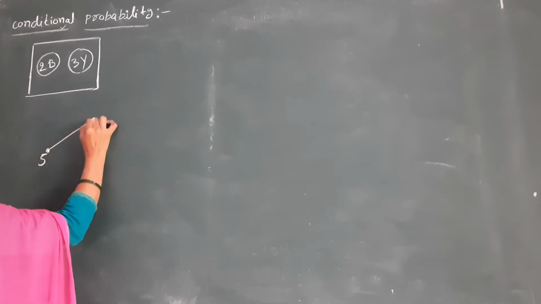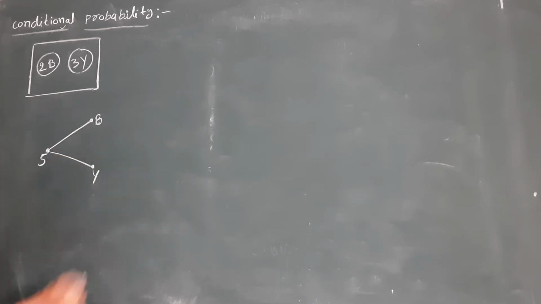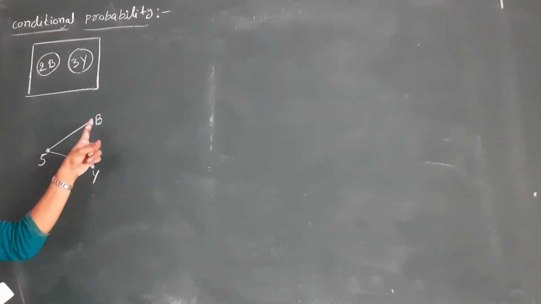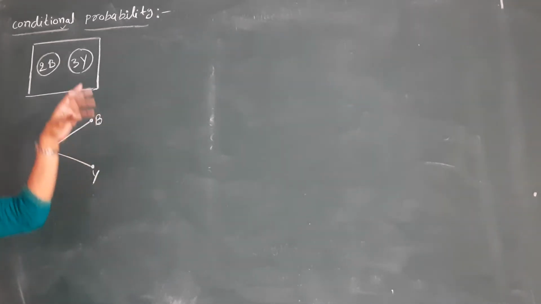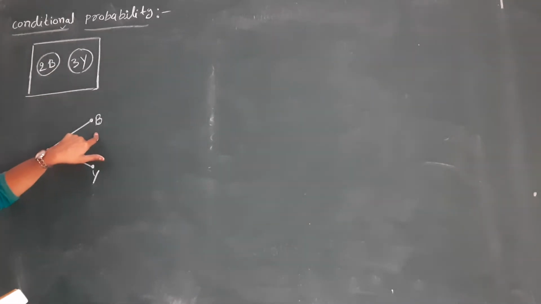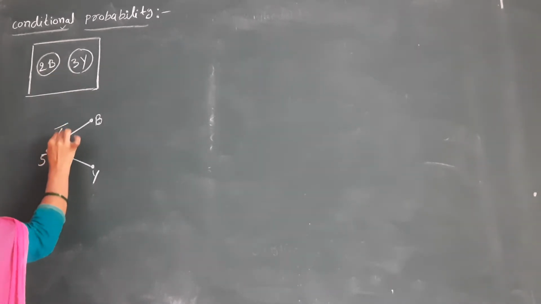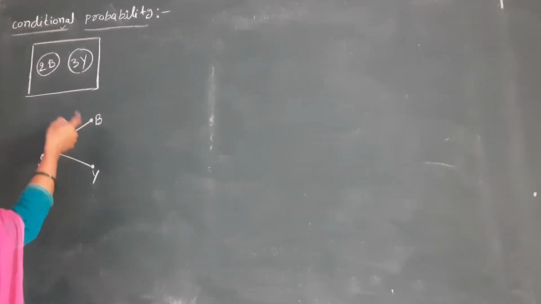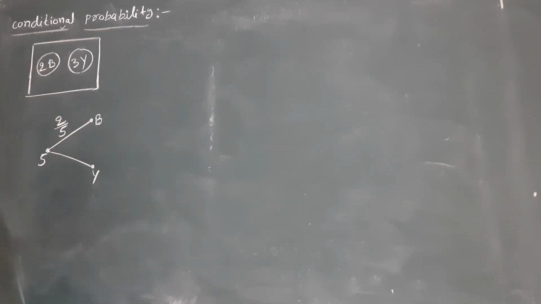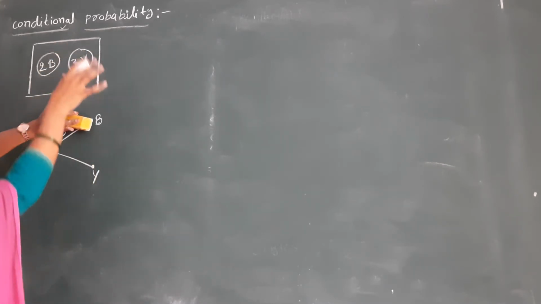Now, if this is blue and this is yellow, I consider. If I selected one ball that is blue, what is the probability that the ball I select from this box is blue? Total balls are 5. In this, how many blues we have? 2 by 5.